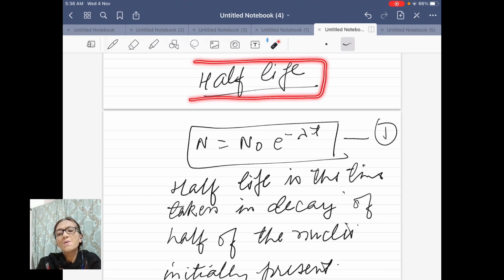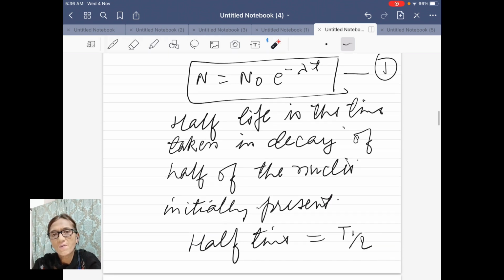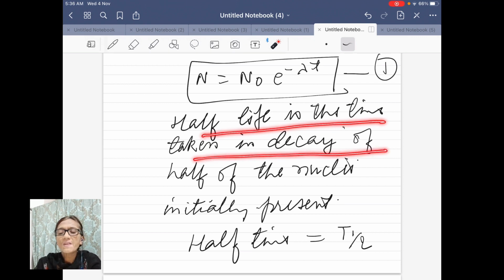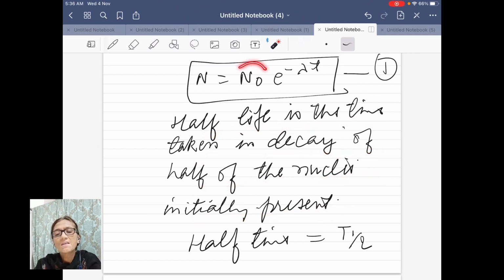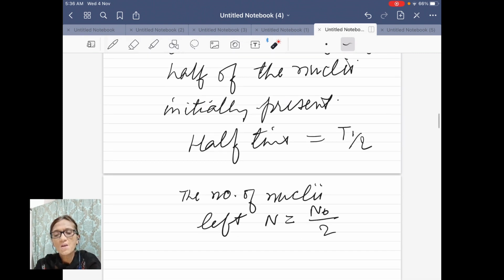For that purpose, we have another quantity called half-life. Half-life is the time taken in decay of half of the nuclei initially present. So if you have N naught nuclei initially, after one half-life you are left with only N naught by 2.